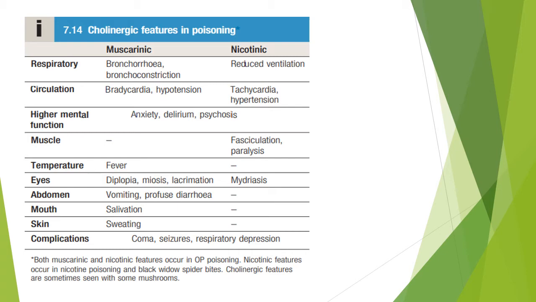This can be remembered by the mnemonic water, water everywhere. So there's bronchorrhea, water in the bronchus, there is vomiting, profuse diarrhea, there is salivation, sweating, there is lacrimation, so water, water everywhere. And in nicotinic, there is reduced ventilation, there is tachycardia and hypertension, fasciculation and paralysis, and mydriasis. These are the effects which are caused by cigarette smoking also.